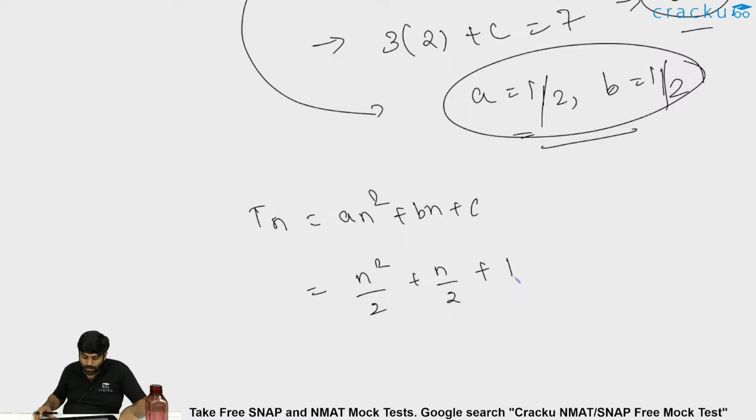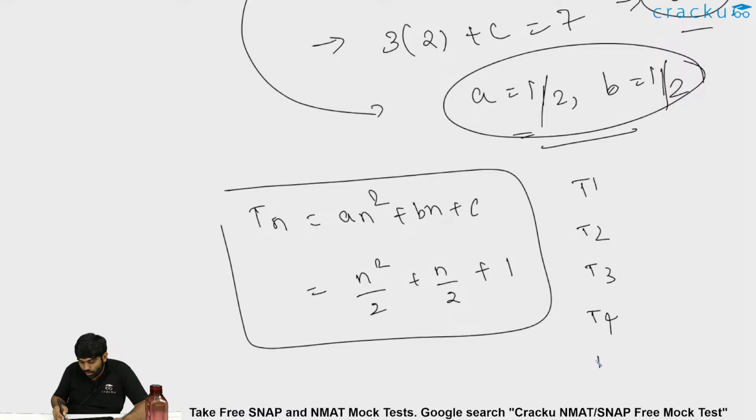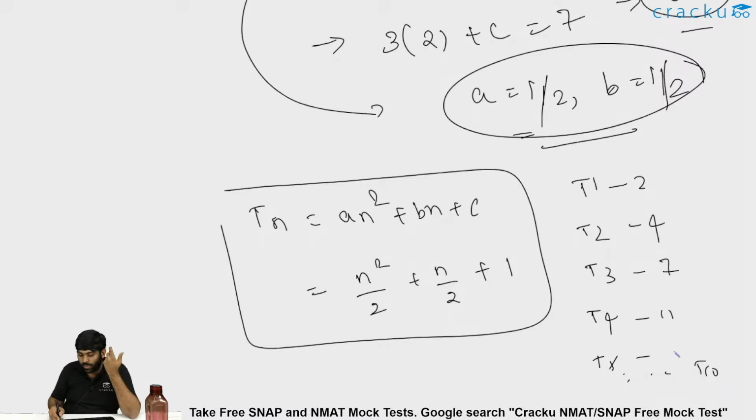Now this is Tn. From this you could find T1, you could find T2, you could find T3, you could find T4, T5, so on till T10. You can find them and add them up, you will get the value. Or even directly you could do 2, 4, 7, the next is 11. After that it should be 16. Then after that it should be the next values. You keep on going. But is there a direct way?